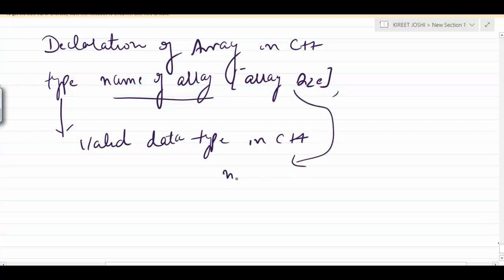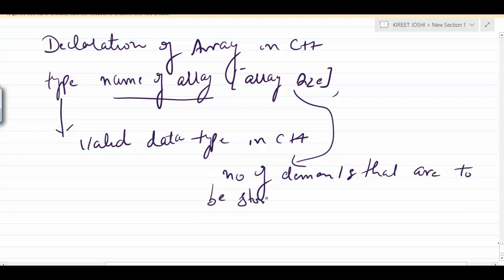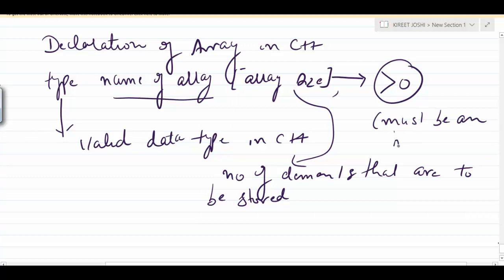Okay, so the size is the number of elements that are to be stored in an array. The main condition is that this array size must be greater than 0, and it must be an integer value. These are the rules for declaring a single dimension array.